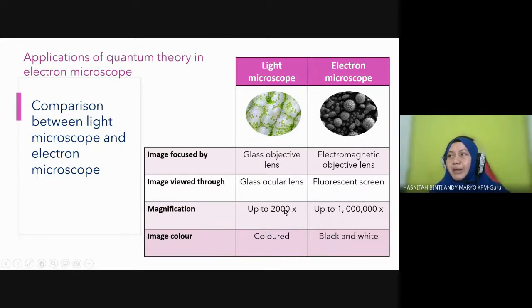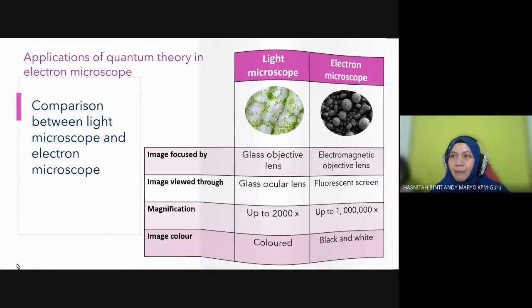Magnification is up to 2,000 times, and for this one up to a million times. Very, very large magnification compared to the initial size. And the light microscope produces a color image, but only black and white for the electron microscope. Inilah a few differences between the light and electron microscope.